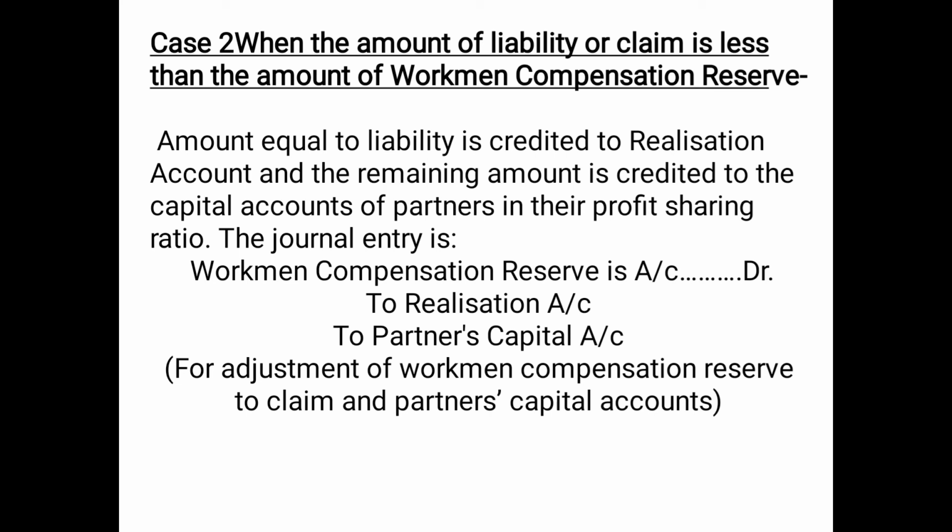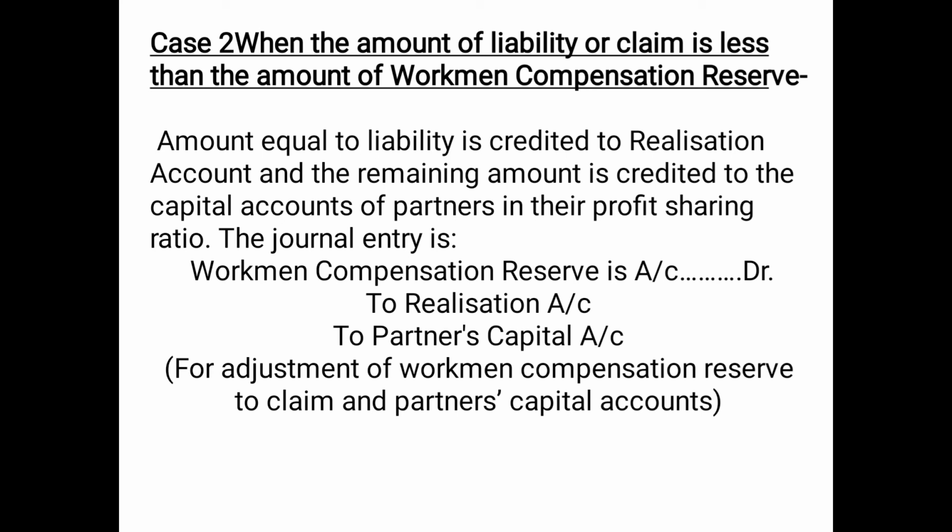That means if there is a claim given in the question on workmen compensation reserve, the amount of claim out of reserve, if it is less, will be transferred to the credit side of realization account as by workmen compensation claim. If you write by workmen compensation reserve in case of realization account, it will be wrong.